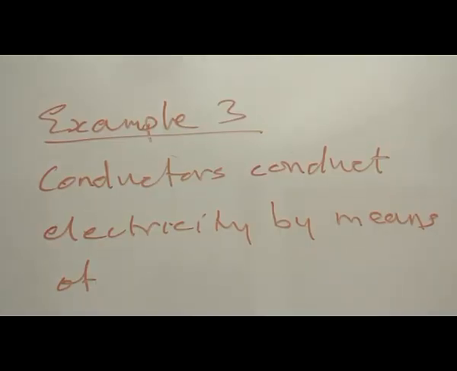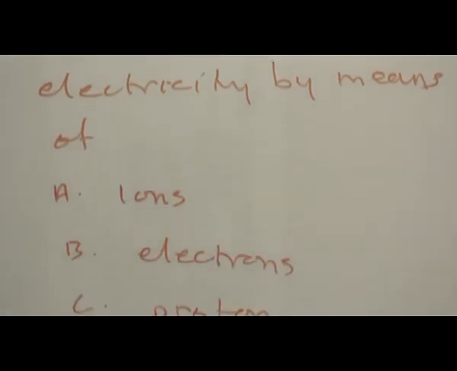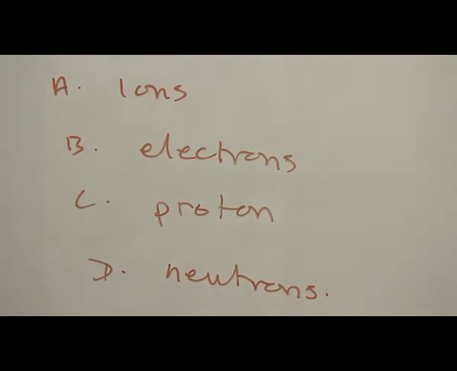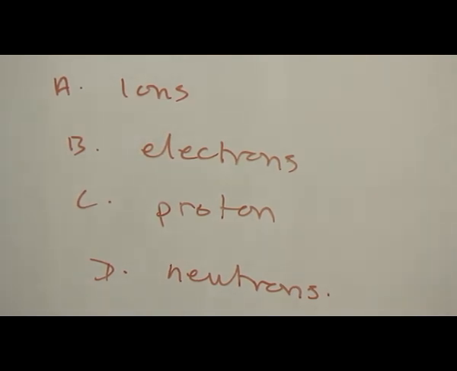Example 3. Conductors conduct electricity by means of options: A. Ions, B. Electrons, C. Protons, and D. Neutrons. Let's consider them one after the other. A. Ions. No. In conductors, electricity is not carried from one point to another by means of ions, but by means of electrons.